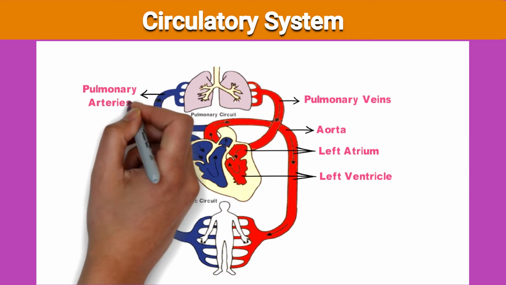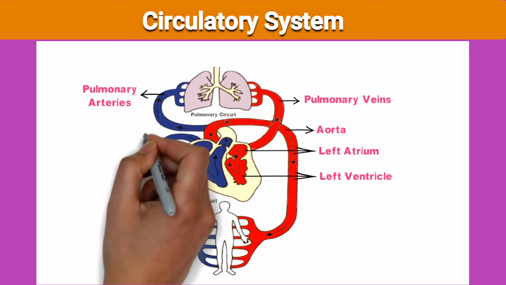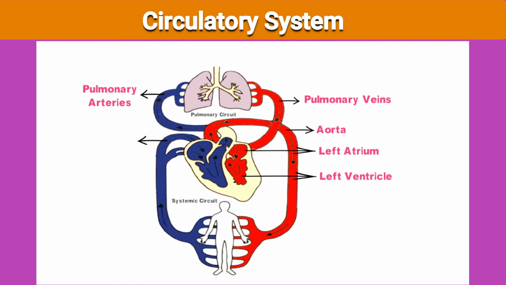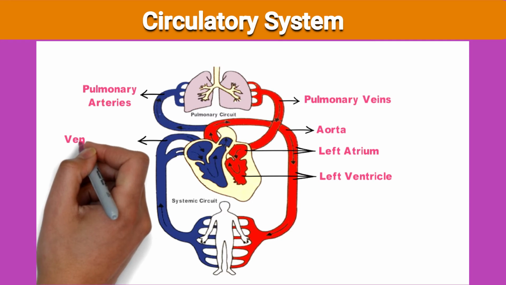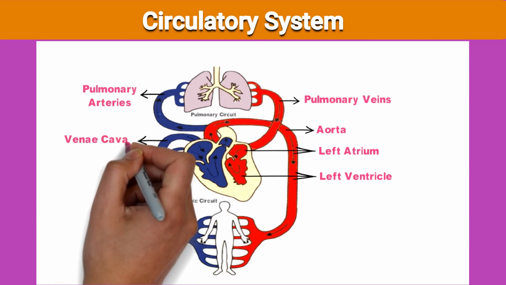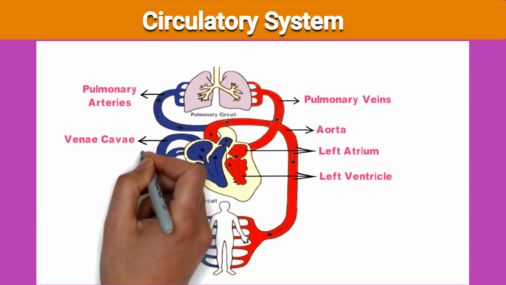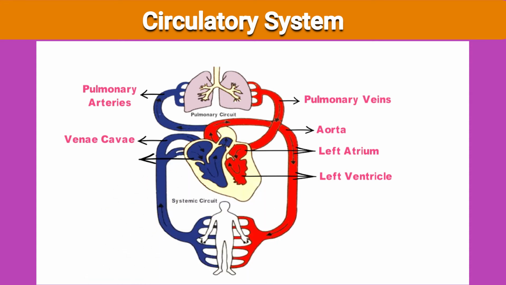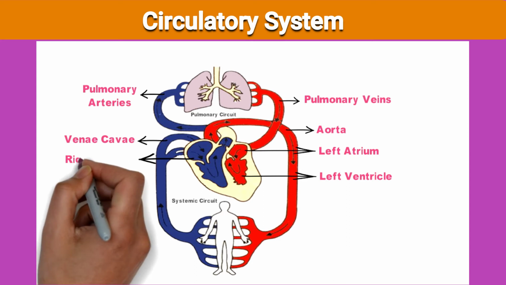This is the lower part of the blood circulation diagram. Systemic circuit, left and right parts are there, and the pulmonary circuit contains lungs, pulmonary veins and pulmonary arteries.